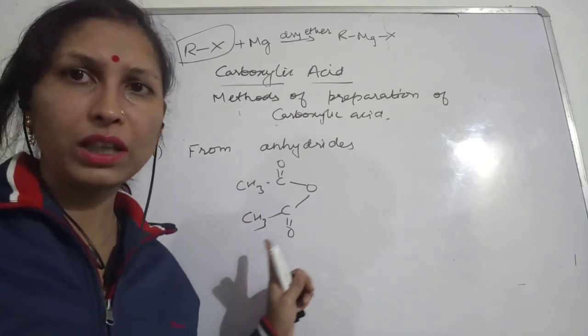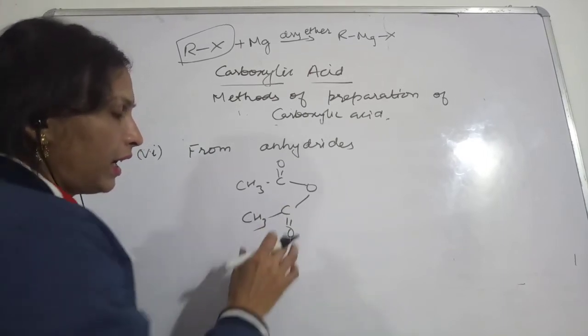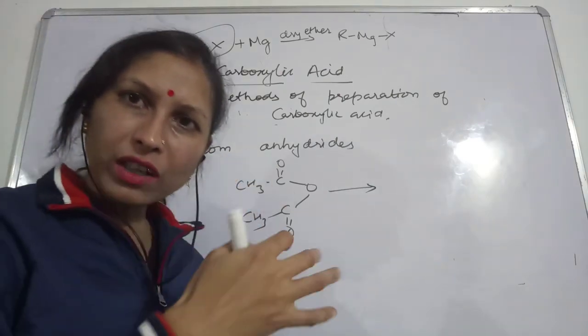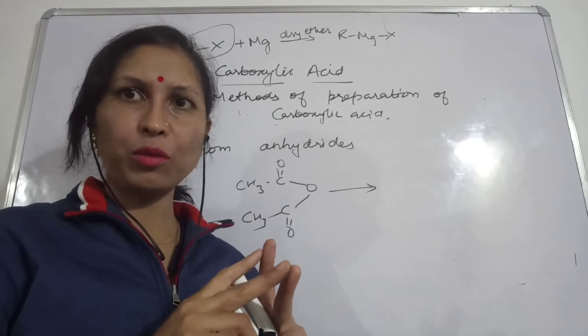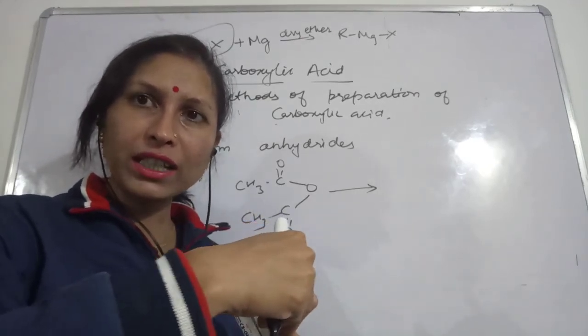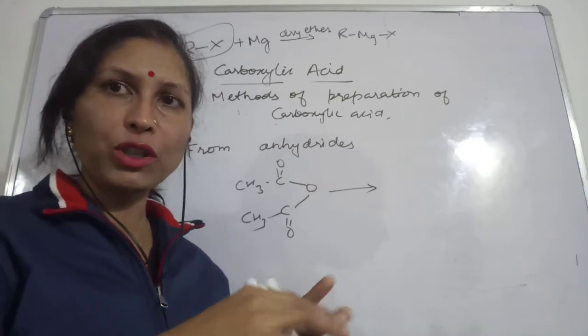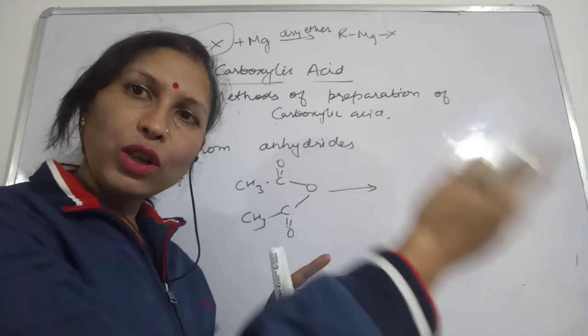That is why we call them anhydrides. If the anhydride undergoes hydrolysis, because we have taken that water out from two carboxylic acids, condensation of that will result in the formation of anhydride. If we add that water again,